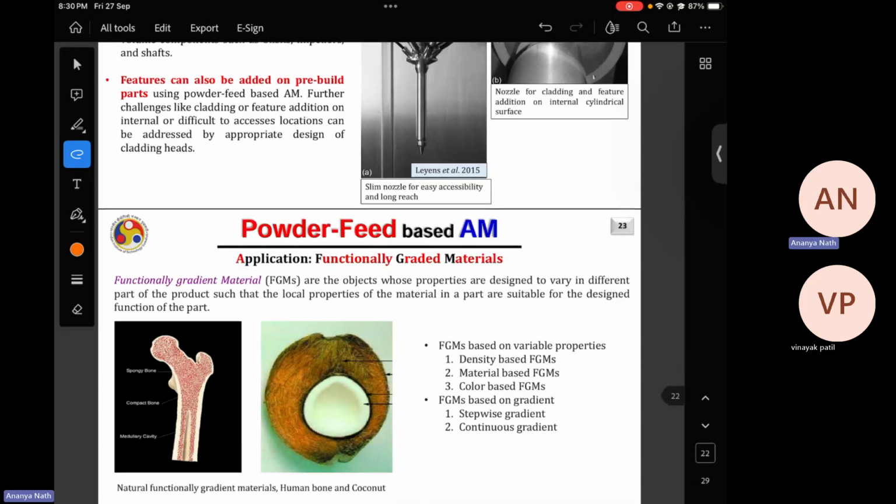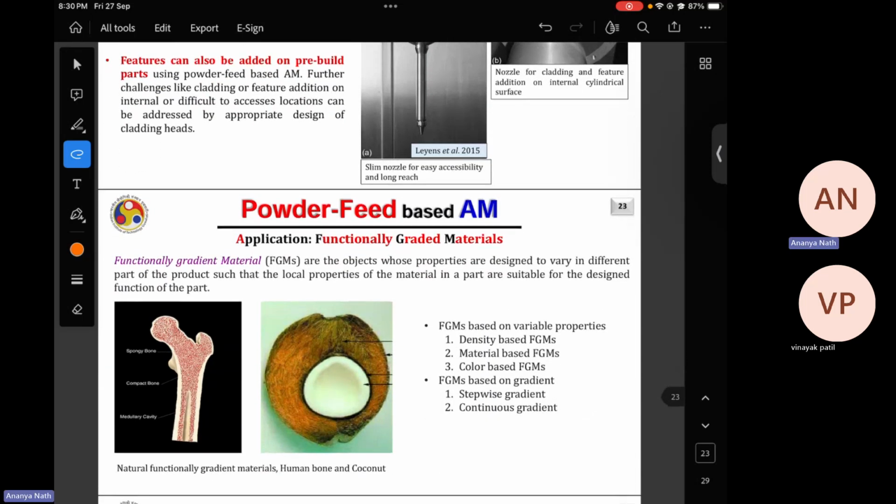And this is up to which was covered in week 10 videos. Functionally graded materials I have already discussed. So the deposition of functionally graded material is way easier in case of DED than LPBF. And one thing you remember, as I said, is that the effect of laser power and the effect of scan speed is different.